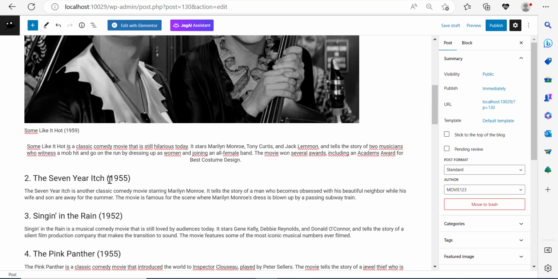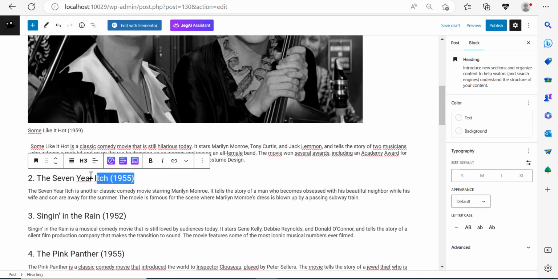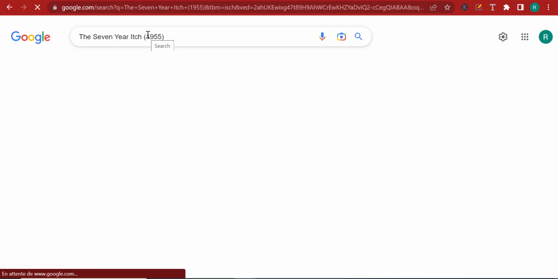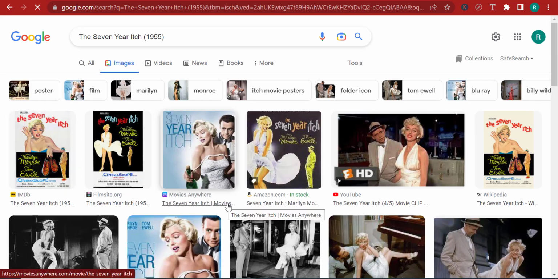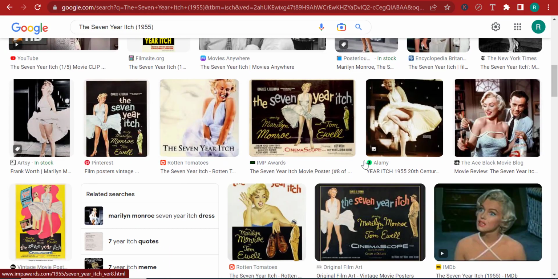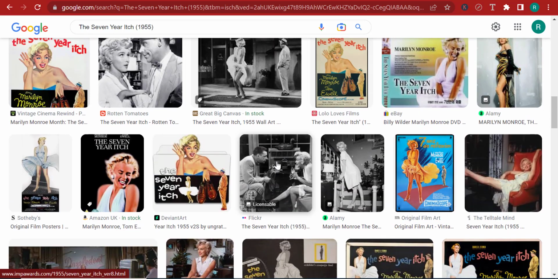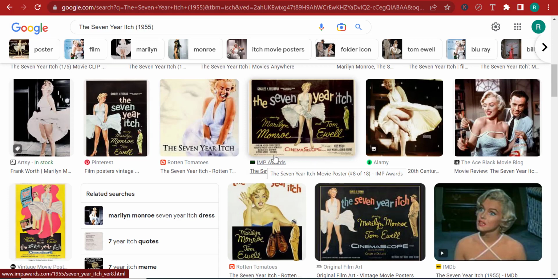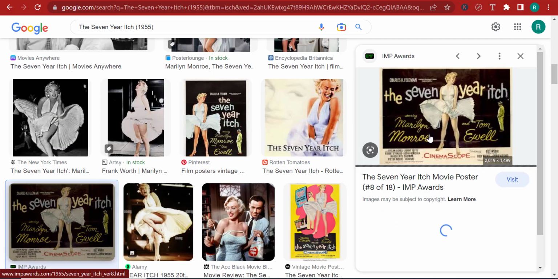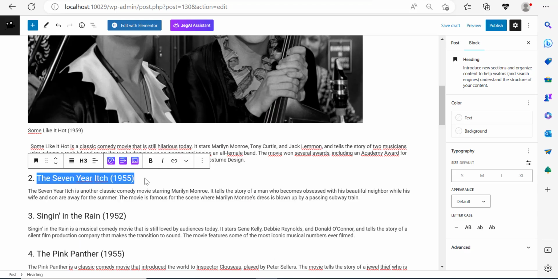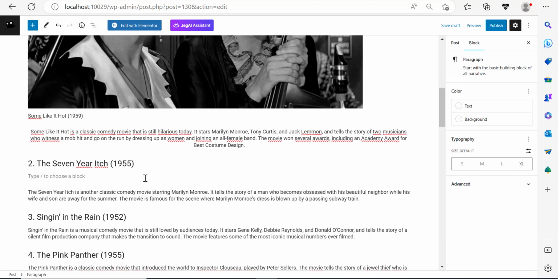So let's go for the second one, The Seven Year Itch. This one is also an old movie that I never watched. Let's search for an image about this. Now, these are all Marilyn Monroe movies for some reason. Not a huge fan of Marilyn Monroe. Actually, never really watched anything of her. So let me try to find an image. Now this one here, maybe. Let's copy, go back over here, and simply add a space and paste.